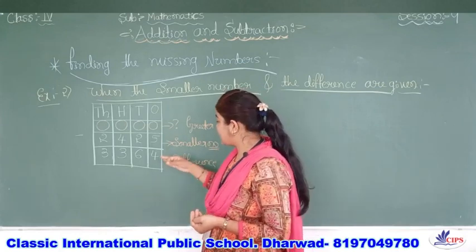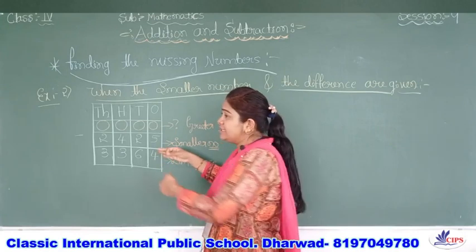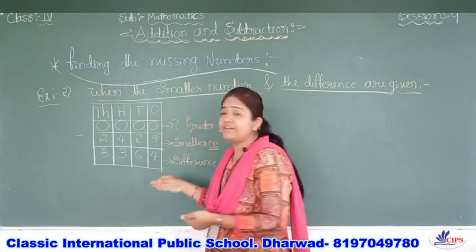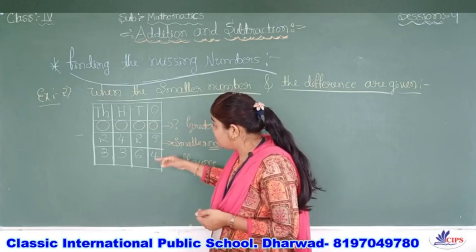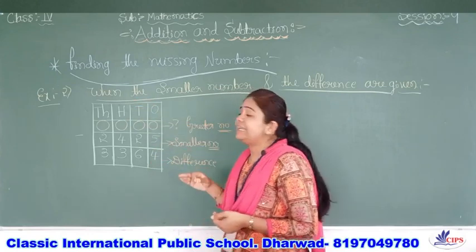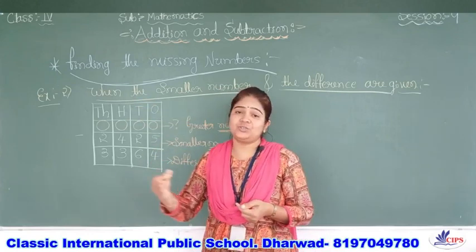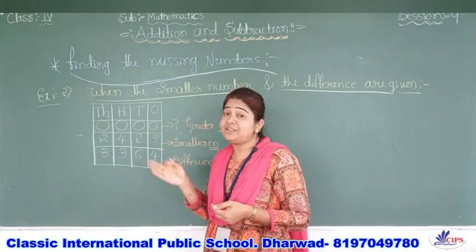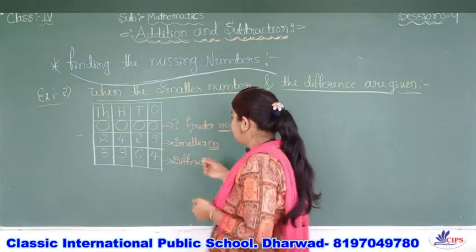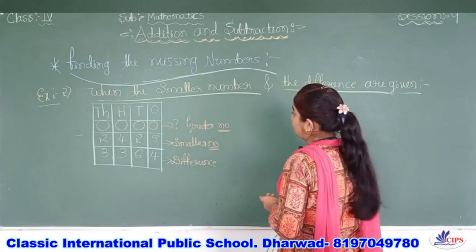When these two numbers are given, we add these two to get the greater number. Our usual checking method will apply here. Let us see how we'll solve that.